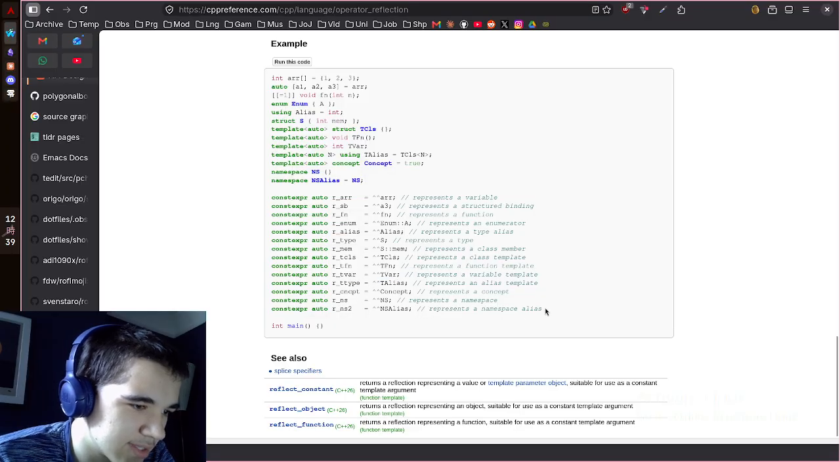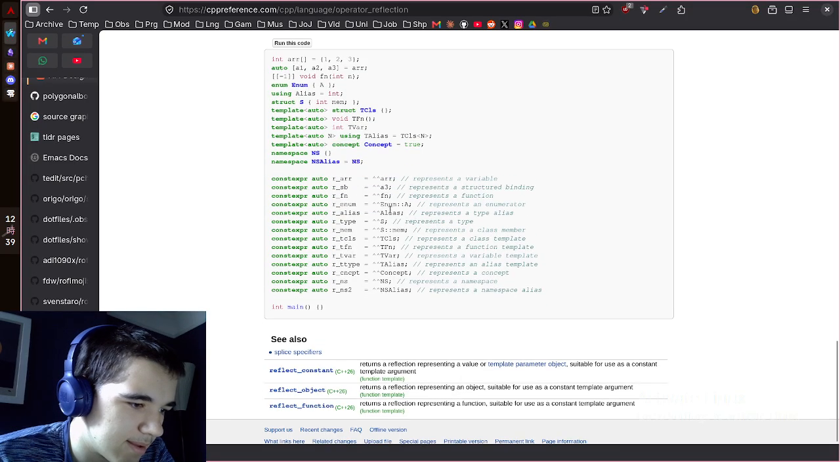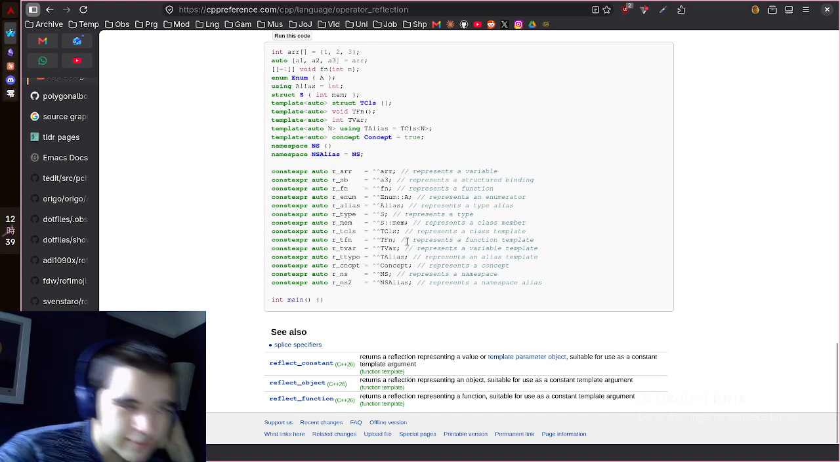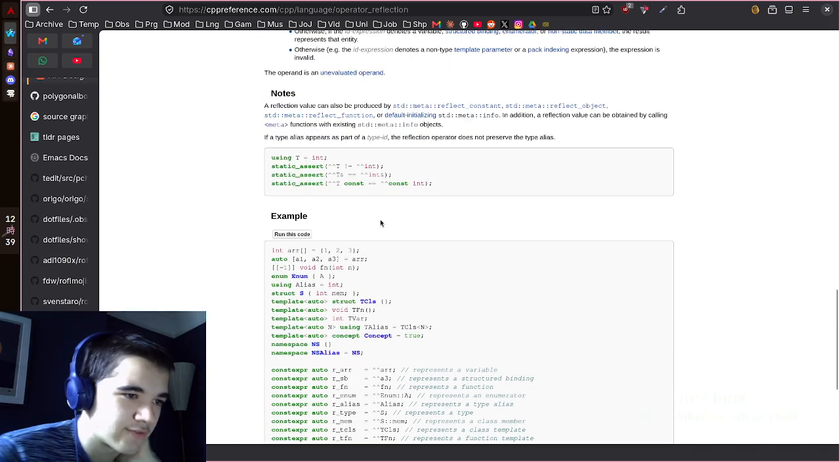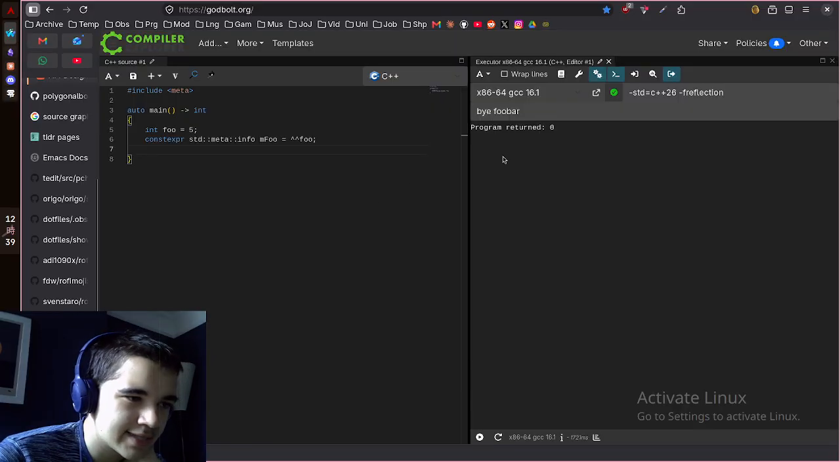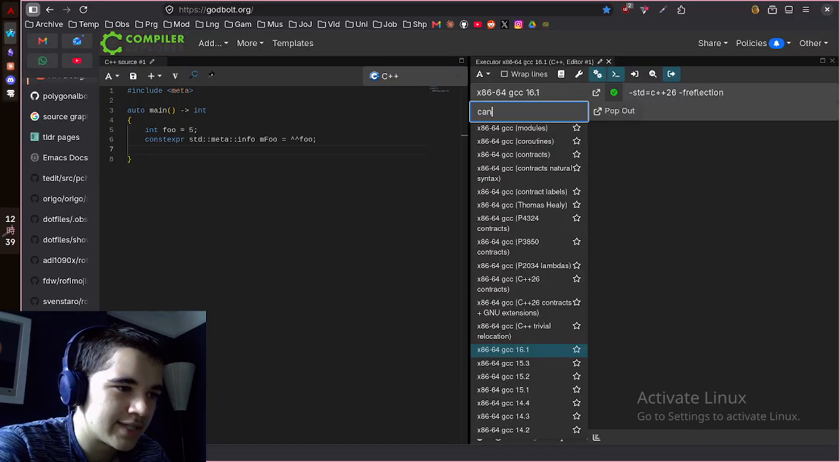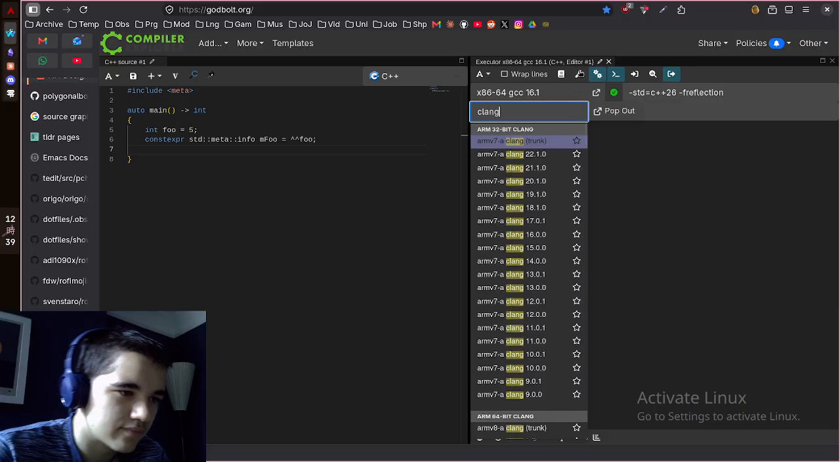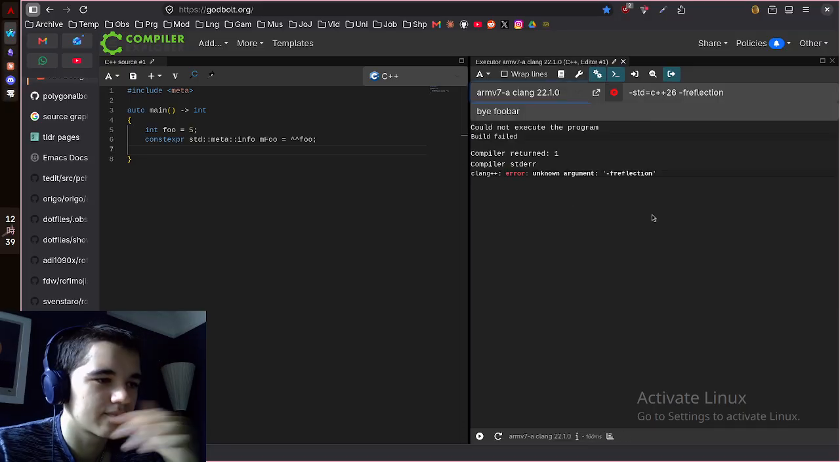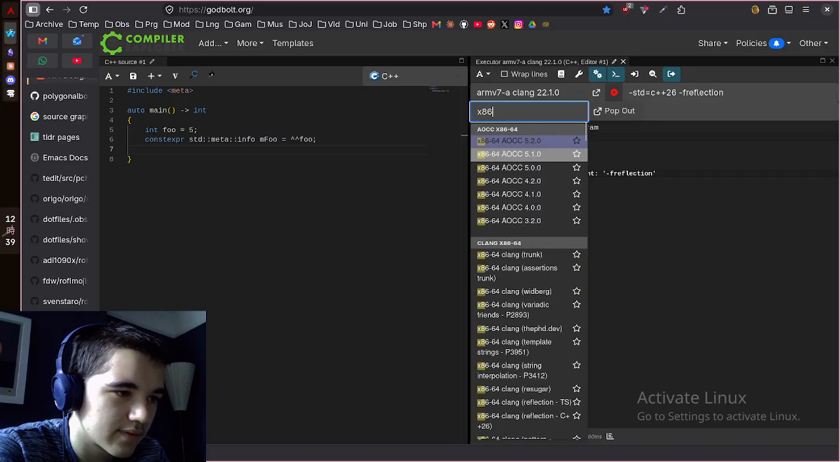Yeah, it's interesting. So there are different things it can represent. What can I get from it? Like, what can I access from it? I don't know. Well, whatever the case, let's see if this works with Clang. The latest version of Clang. 22.1. That's ARM though. Give me x86. Clang.